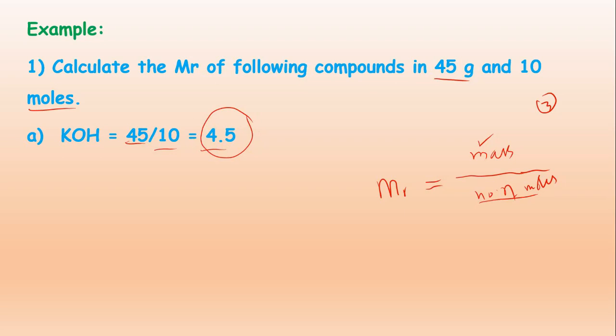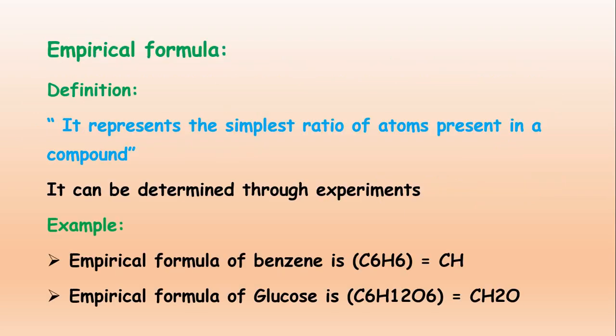So this is the way how to find the MR of the compound in formula number 3. So these are the questions related to the moles. Now the last topic which we are discussing, which is very important, is what is the empirical formula and how to calculate the empirical formula. What is empirical formula? It represents the simplest ratio of atoms present in a compound.